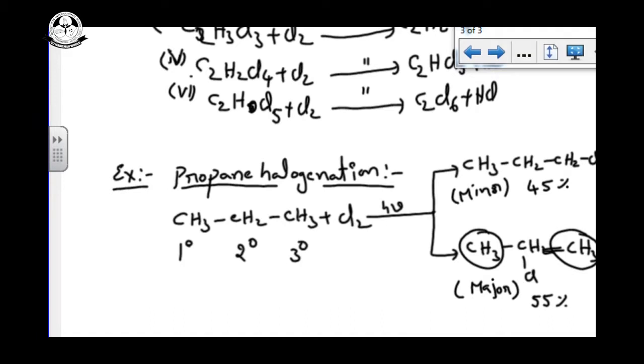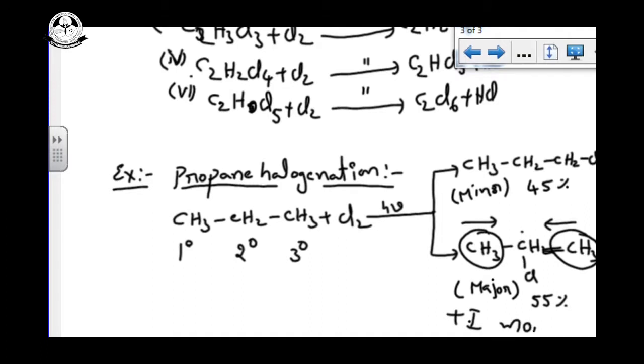In this mechanism, the intermediate we observe is the free radical, since it is a free radical substitution reaction. Free radicals are electron deficient, which means they require electron giving species, so the plus effect helps.